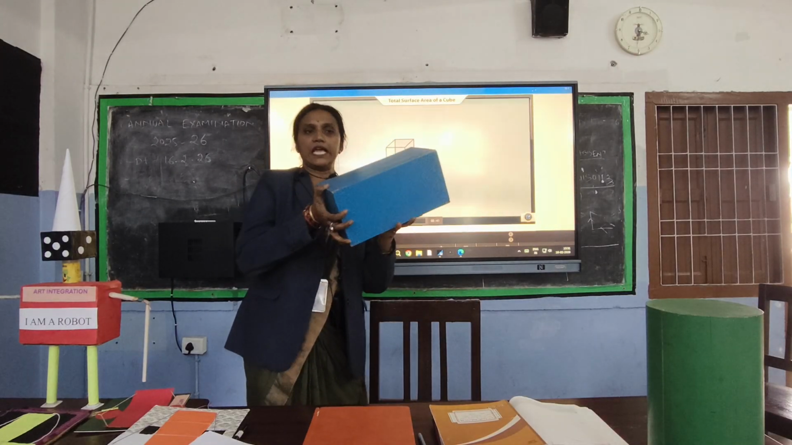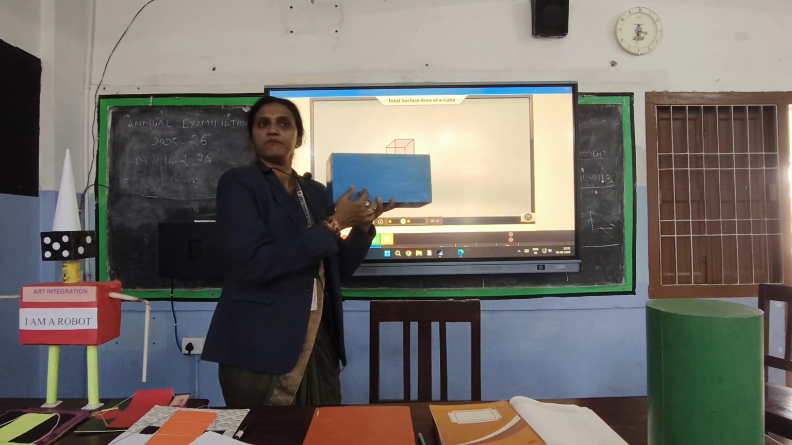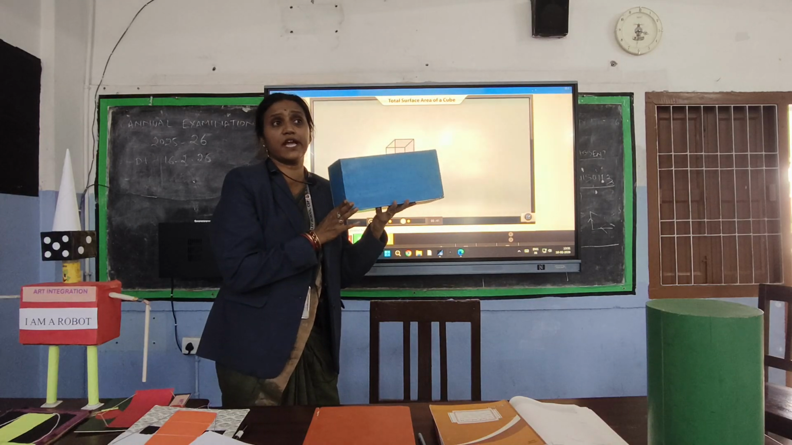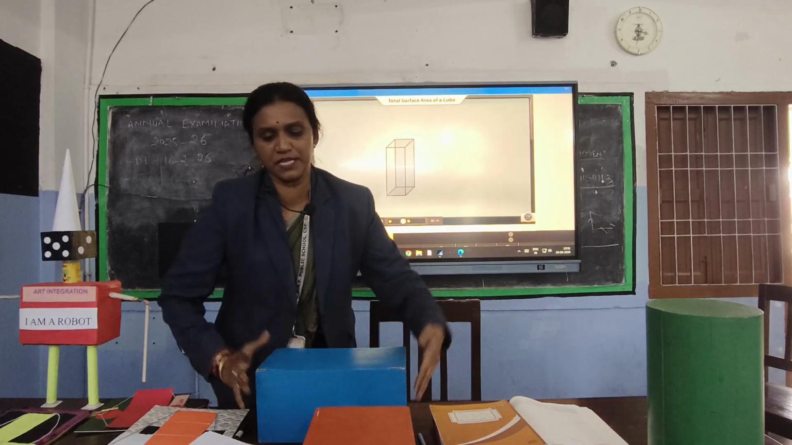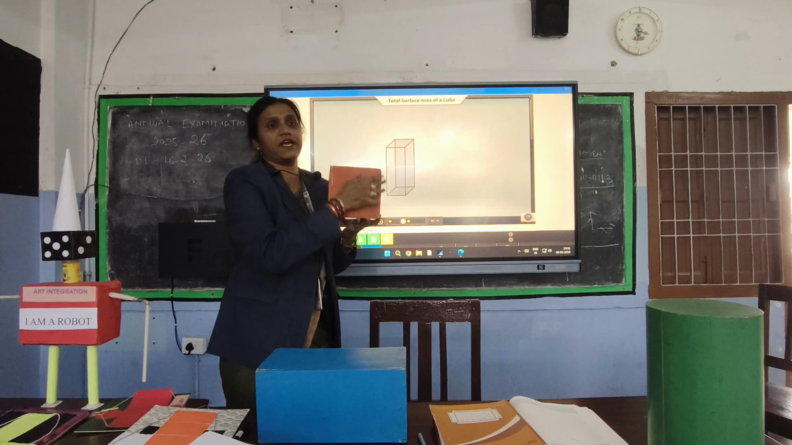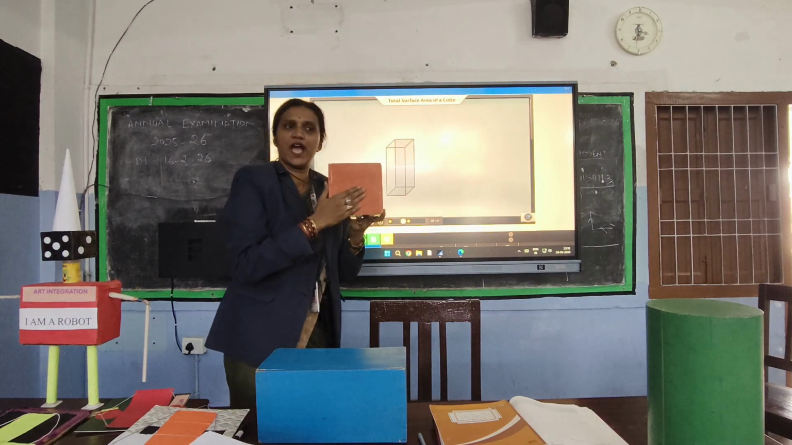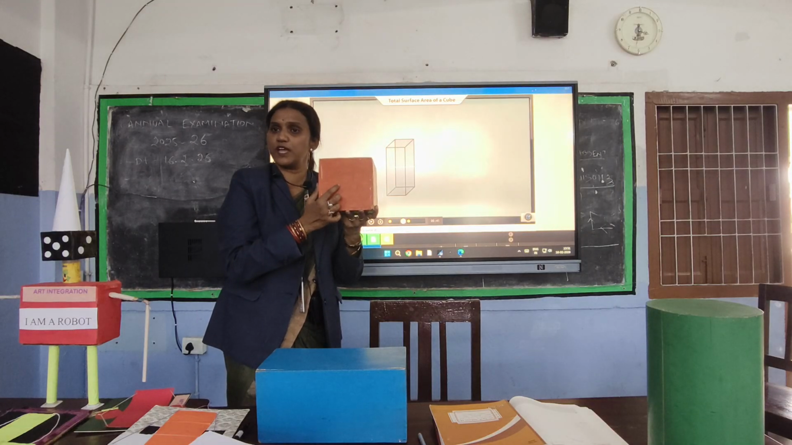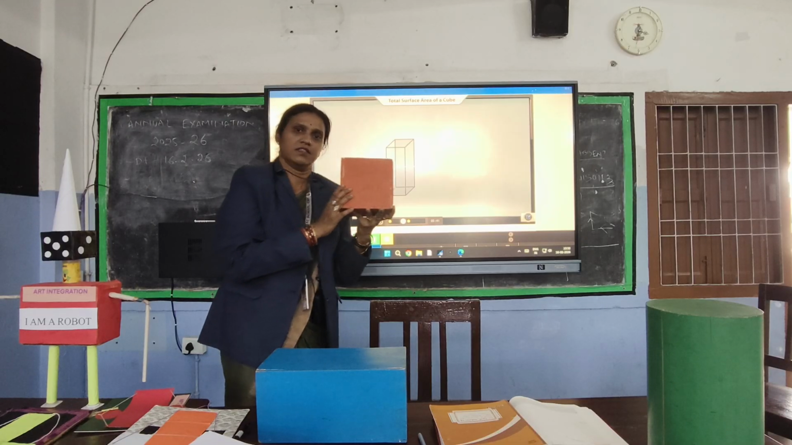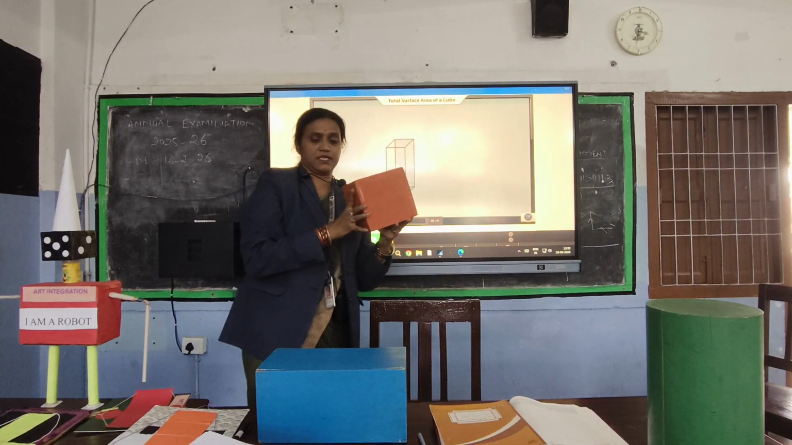Now, suppose all the faces have the same length, that means each face is a square, then what shape will you get? Cube. That means I get this shape. Right? If you observe here, length, breadth and height all are the same. So each face is square in shape. So what is the area of each face here? Side into side. So how many faces are we having? 6 faces. So what is the total surface area of a cube? 6 into side square.